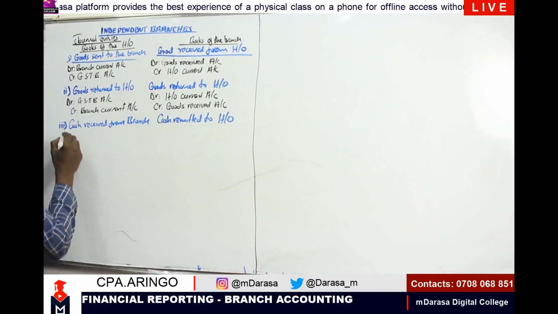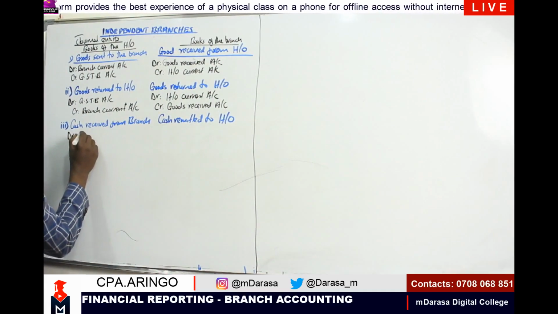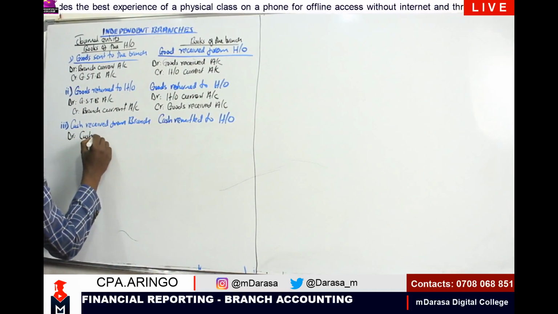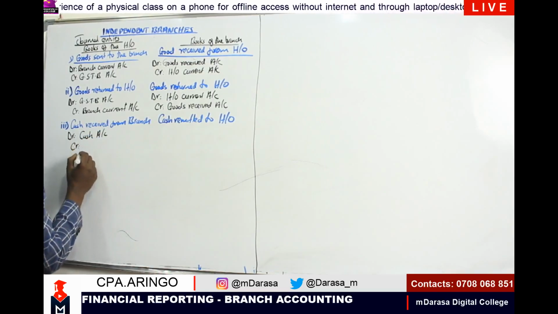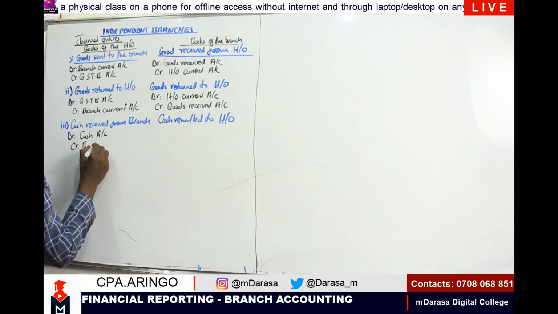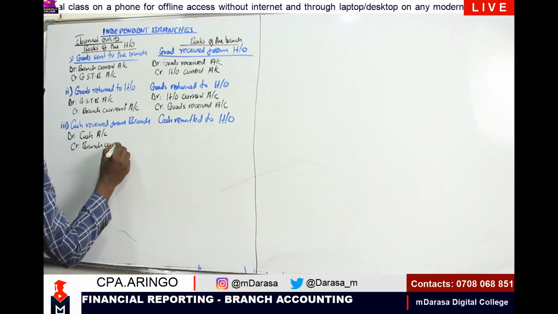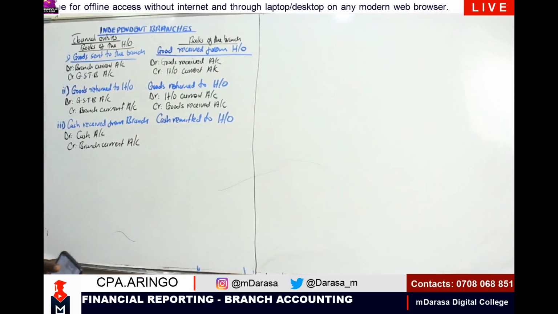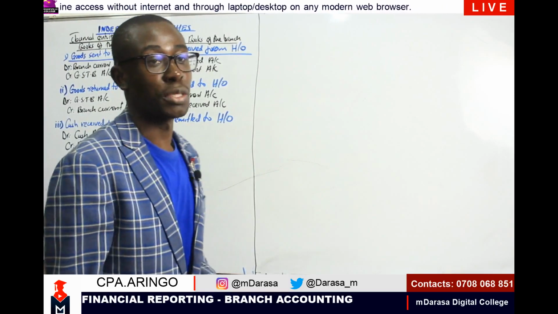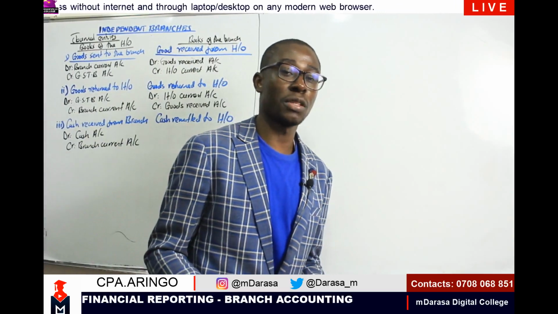I am going to debit our cash book account, and we are going to credit. They are coming from branch, so we are going to credit our branch current account. Remember, that is in the head office, right?